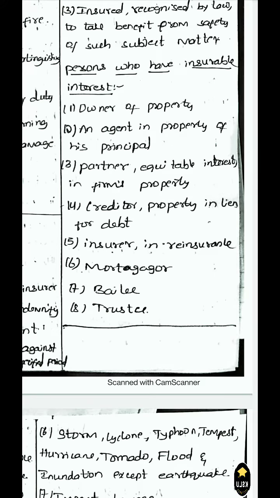A mortgagor can take fire insurance on the mortgaged property. A bailee can take fire insurance on the bailed property. And a trustee can take fire insurance on the trusteeship property. So these are the persons who can take fire insurance.